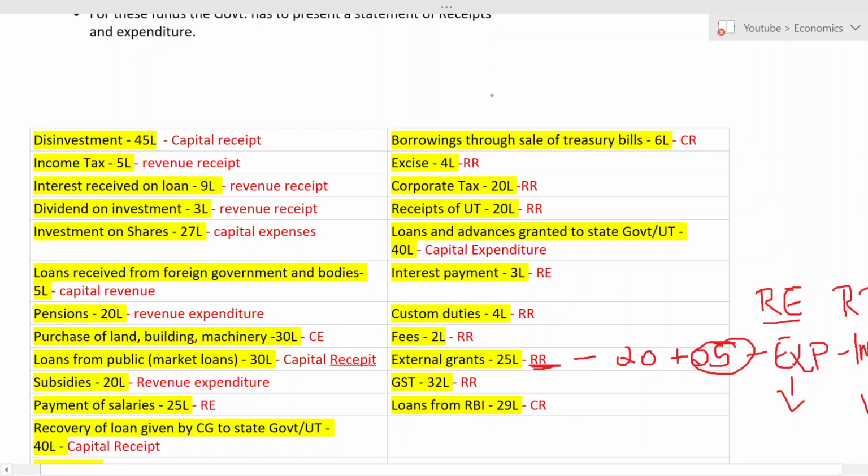I know people tend to confuse here. External grants is not capital. It is given regularly or periodically. So it is revenue receipt. Okay.